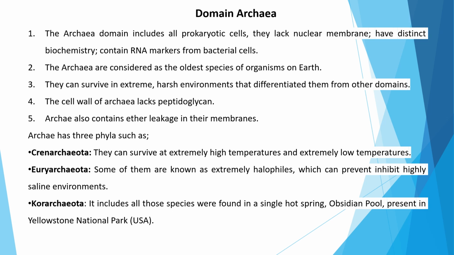Euryarchaeota can survive in extremely high saline conditions, so they are called extreme halophiles. And the next one is Korarchaeota, which mainly includes species found in a single hot spring as well as the obsidian pool present in Yellowstone National Park, USA.